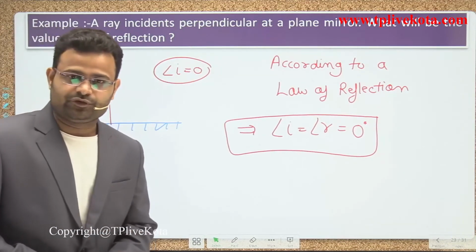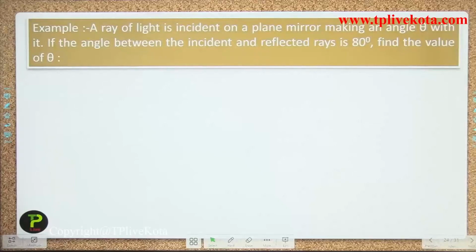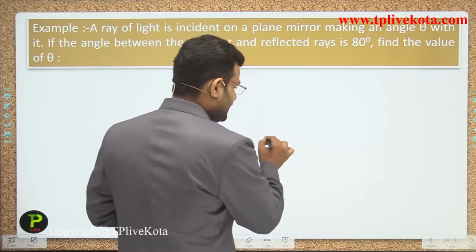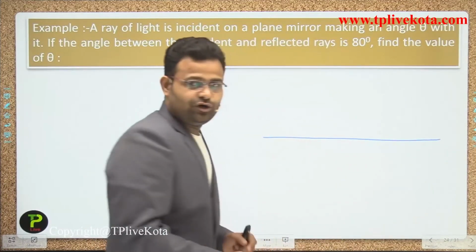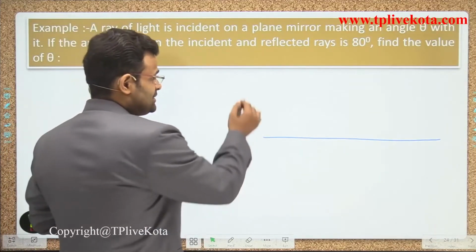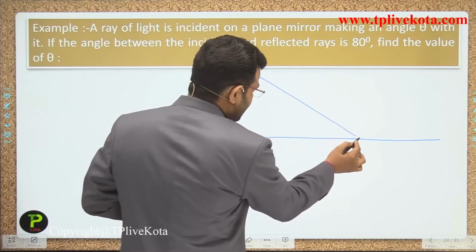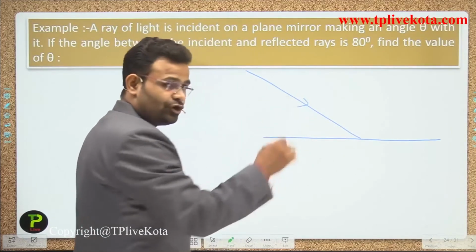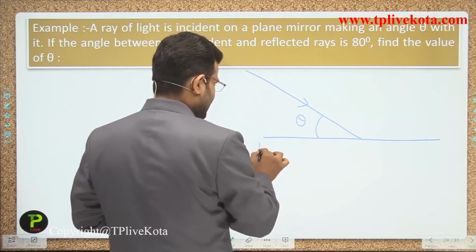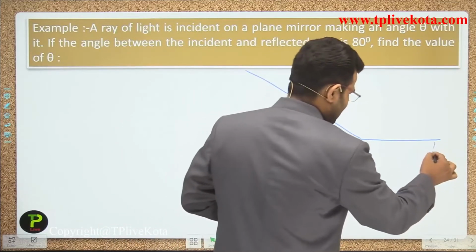Now we move to our next numerical, guys. In this numerical, the statement says that the incident ray makes an angle with the mirror, not with the normal, guys. It makes an angle theta with the mirror, that is M and M dash.